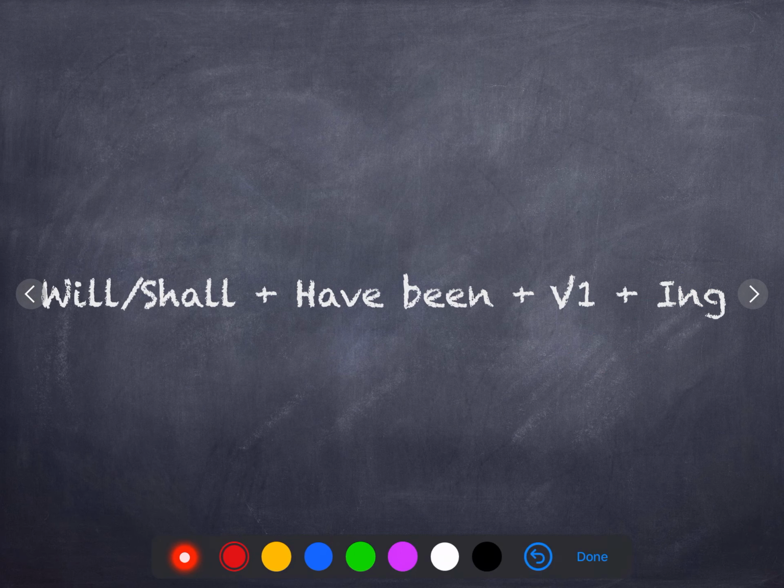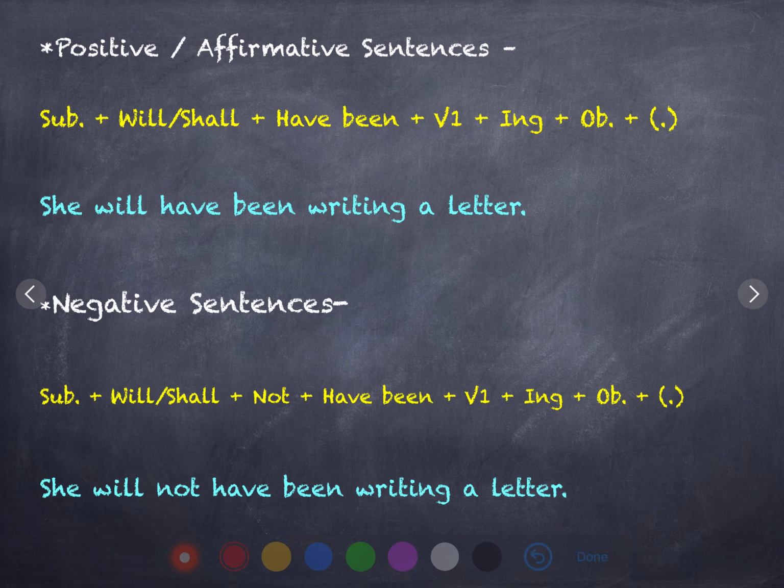Sentence structure here is given. For future, the helping verb is, as it was used in all the future tenses, will or shall. Then have been. Been was there in the previous two tenses, but have was not there, and have is added in future perfect continuous tense. Positive or affirmative sentences: subject first of all, then helping verb will or shall, then have been plus ing added to the base form, object, followed by a full stop.